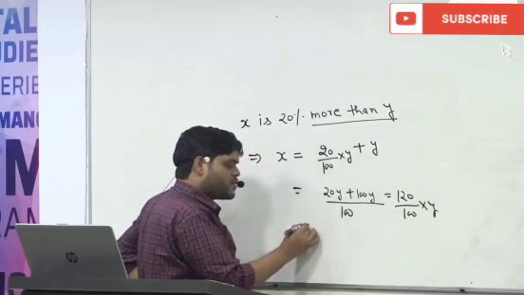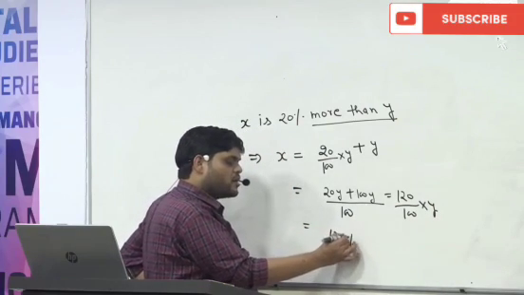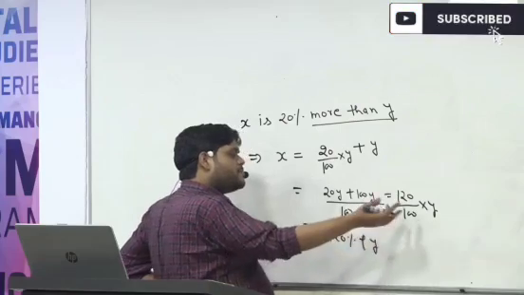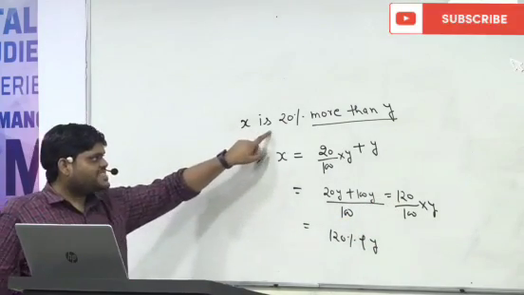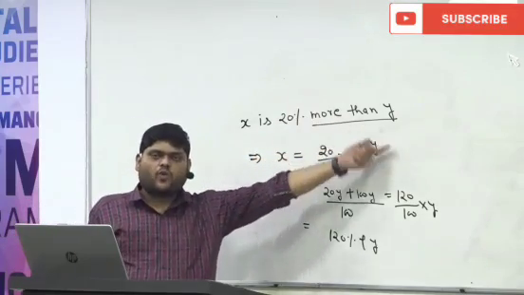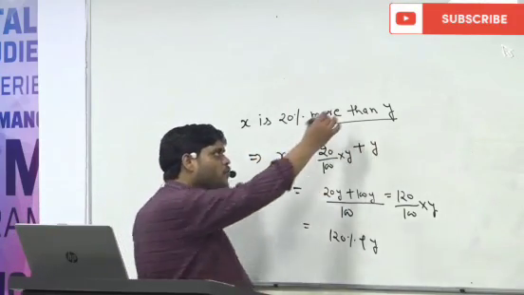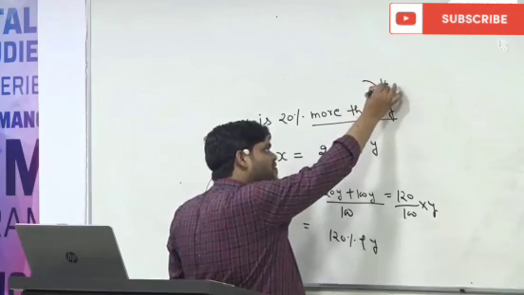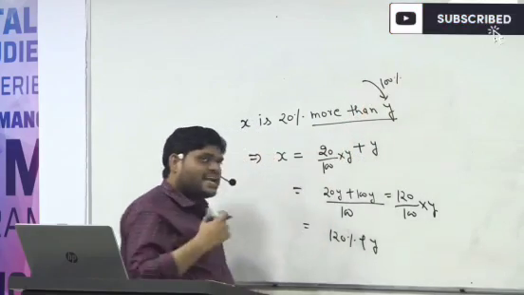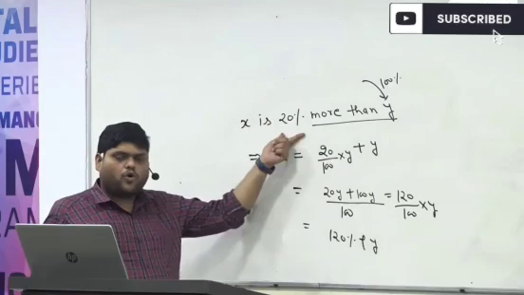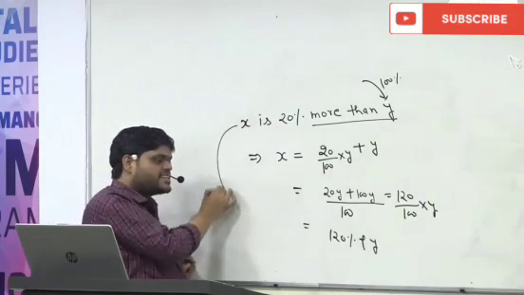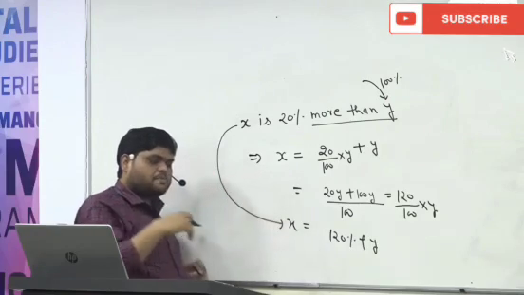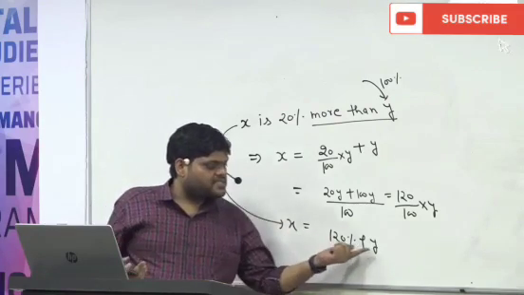If you see closely, this becomes 120% of Y. So Y is in itself 100% and X is 20% more, which means directly we can interpret that X becomes 120% of Y.